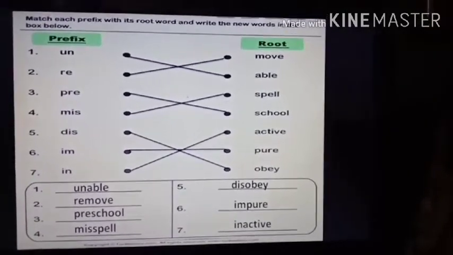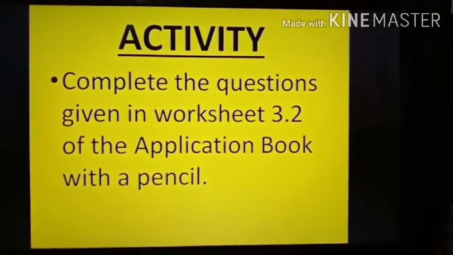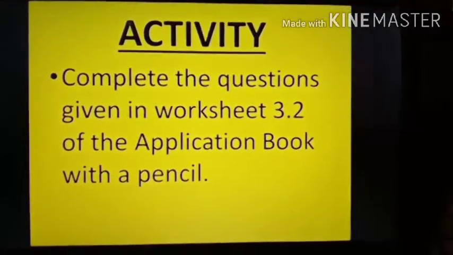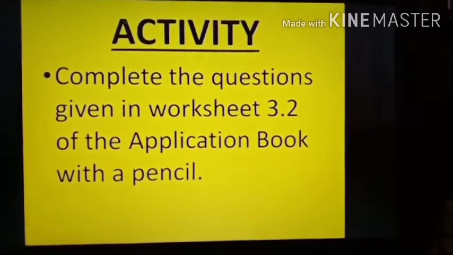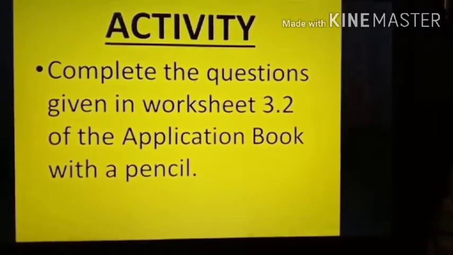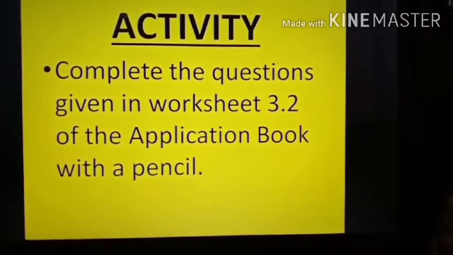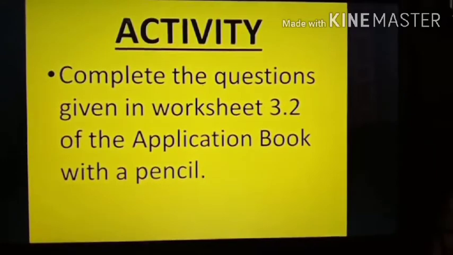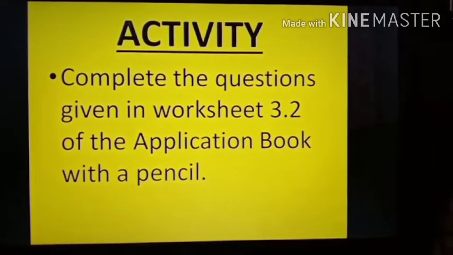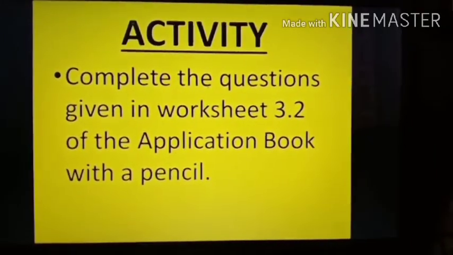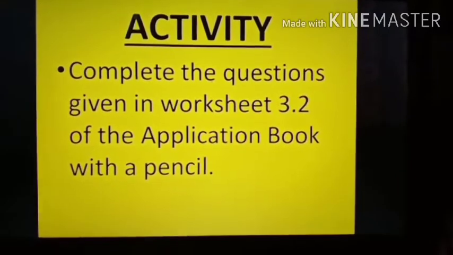Okay students. Now you have to do a small activity related to this topic. That is, you have to complete the questions given in worksheet 3.2. When you see the worksheet 3.2 of the application book, it is about prefix and you have to do it with a pencil.